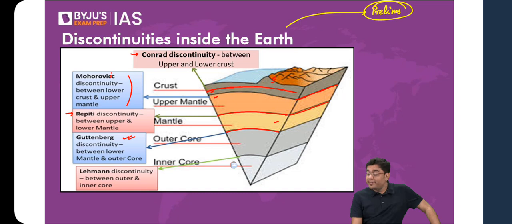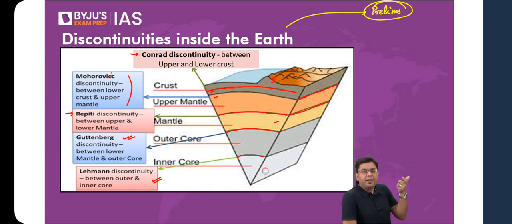Then the outer core is liquid, inner core is solid. So there will be a demarcating layer, that zone of transition between the liquid outer core and the solid inner core. That is what is known as the Lehmann discontinuity. So these are the various different discontinuities which basically demarcate the different types of materials, or the variation of materials, as you move from the surface to the depth.